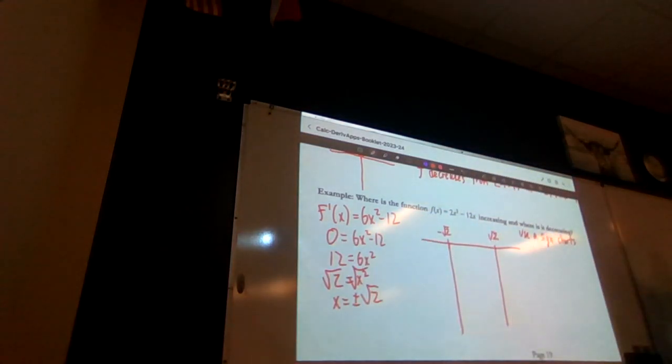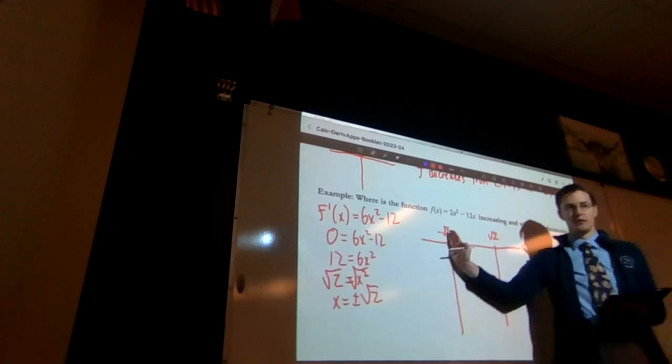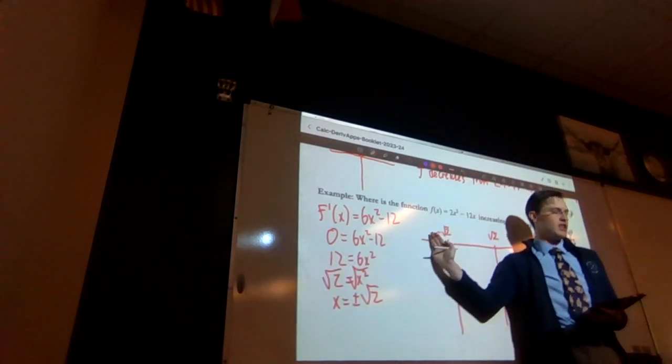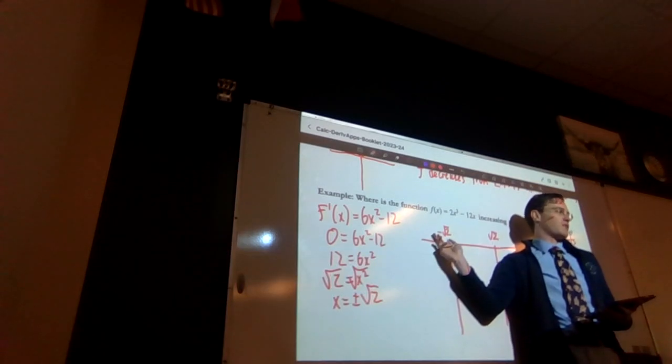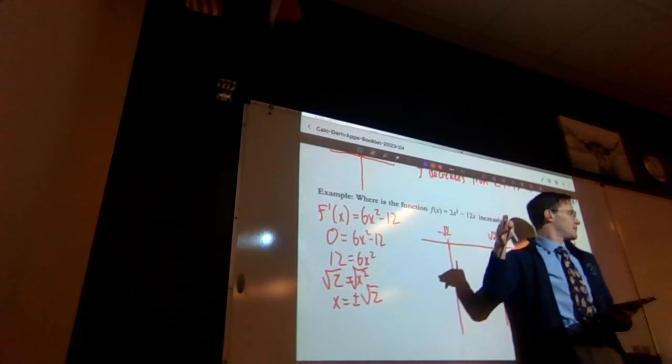So here comes the easier part. What is a number before negative root 2? An easy number. Negative 1. That's a little bit too big. A number before negative root 2. Negative root 2.1. Think about an easy one, no, unfortunately not. Negative root 2 is smaller on the left side. What is it?